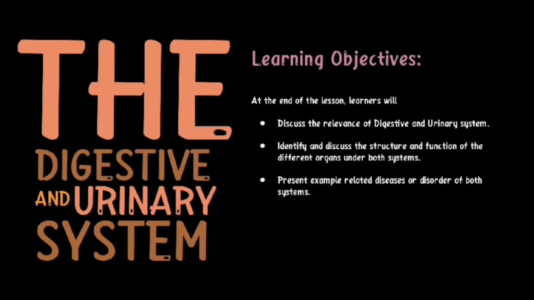Learning objectives. At the end of the lesson, learners will discuss the relevance of digestive and urinary system, identify and discuss the structure and function of the different organs under both systems, and lastly, present example-related diseases or disorders of both systems.